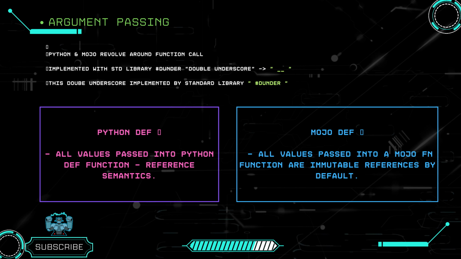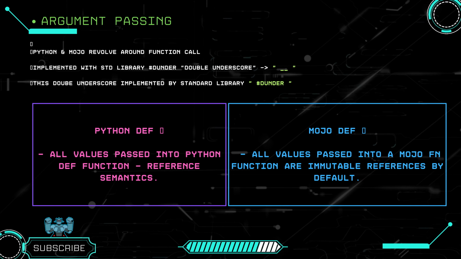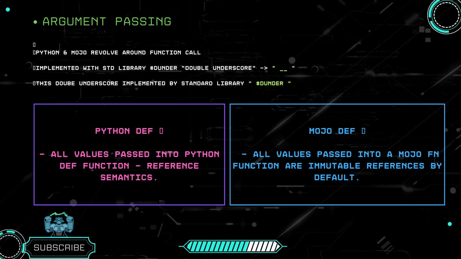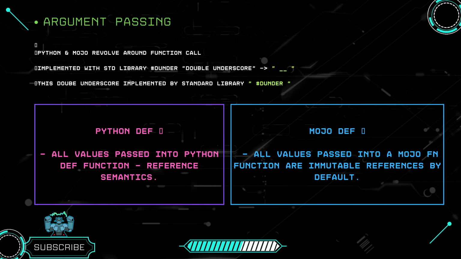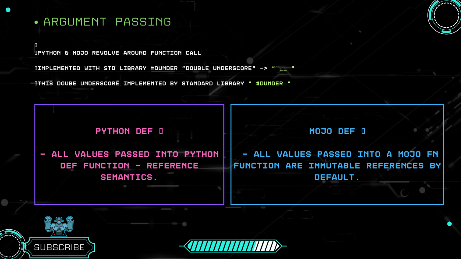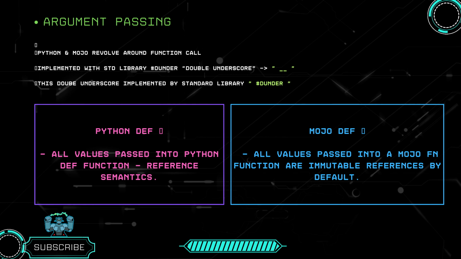Python and Mojo revolve around function calls, implemented with the standard library's dunder methods, double underscore call. Let's see the difference between a Python def function and a Mojo def function.